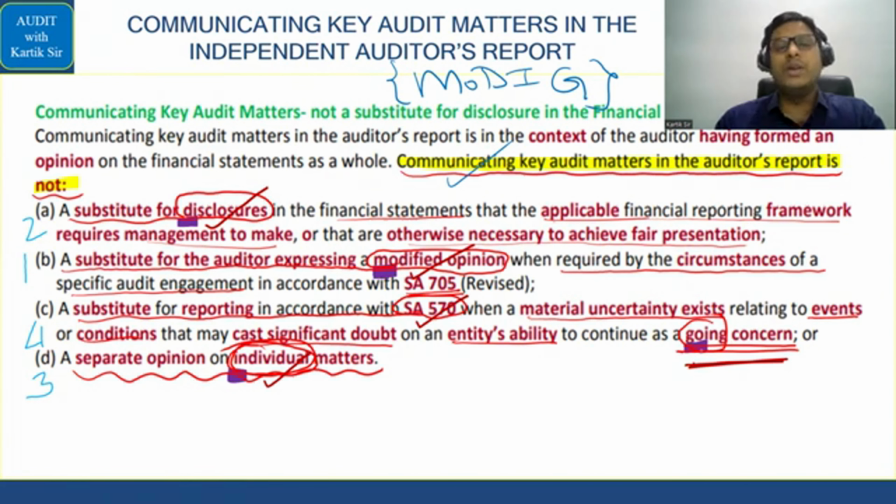Okay, that completes the 4 standards which are covered till now. That is 700, 701, 705, and 706. Before entering the next standard and joint audit and branch audit, what I'll request you all to do is just go through these 4 standards first. Go through it once, and we'll call this part 1. Go through it properly. Any queries, ask me. Then after that, we'll continue with 710 and joint audit, branch audit, and CARO separately I'll give.